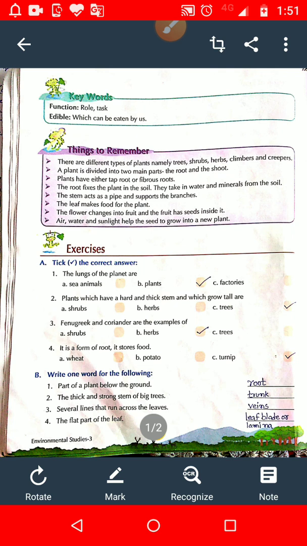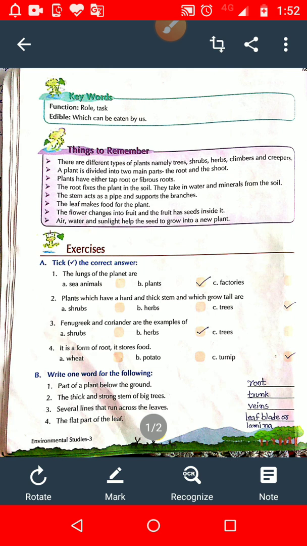When I explained parts of a plant to you, I told you a plant can be divided into two parts, the root and the shoot. The part of the plant that grows below the ground is called the root. And what is the color of the root? White. And the part of the plant that grows above the ground is called the shoot.